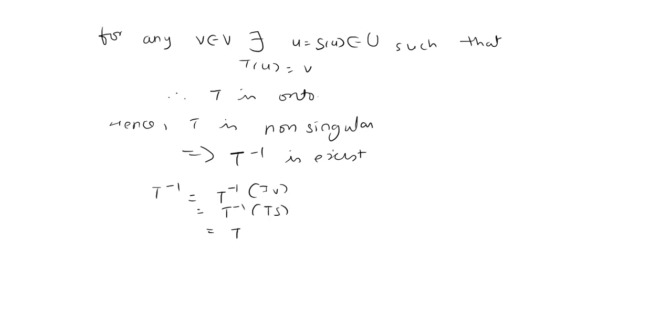So T inverse TS is equal to IU S. This implies T inverse is nothing but S, and similarly I can prove that S inverse is nothing but T. So we have proved the given statement of the theorem: if any mapping is non-singular, then obviously its inverse exists, and if the inverse of any mapping exists, then surely it will be non-singular.